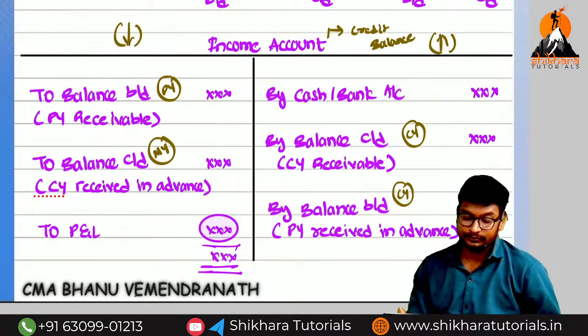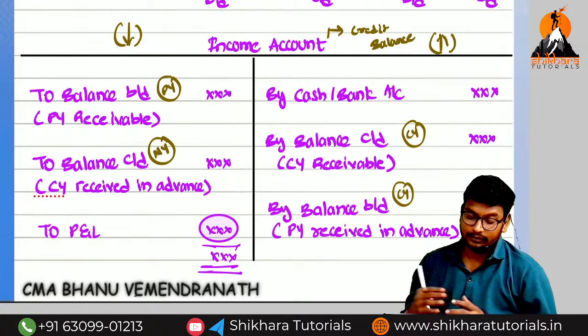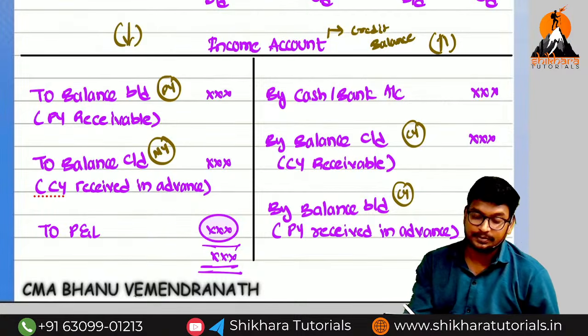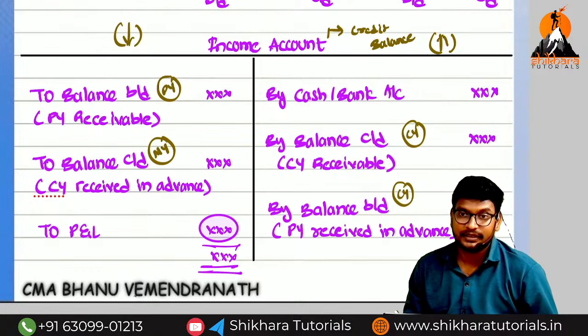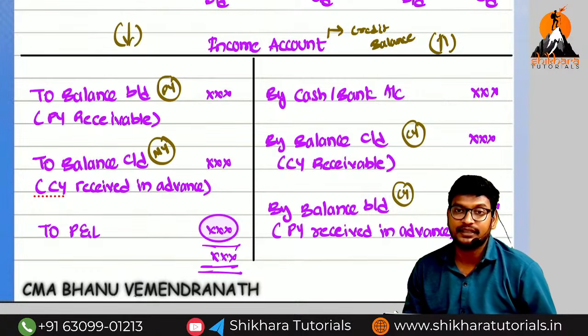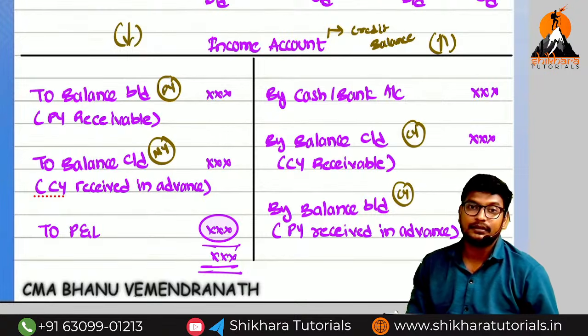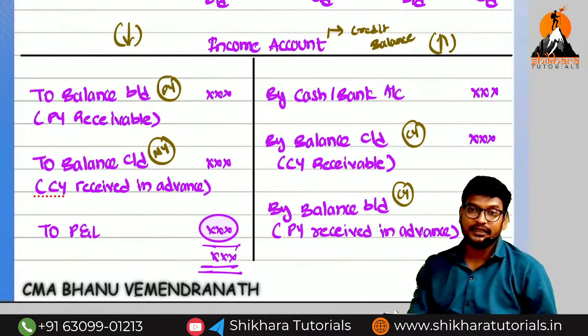Okay guys? If you draw the same account, we can convert it from the NPO point of view also. Sometimes they will give the receipts and payments account amount, and we can find out the income and expenditure amount. Sometimes they will give the income and expenditure account, and we can find out the receipts and payments. So the receipts and payments account is nothing but cash and bank, and the P&L account is nothing but the income and expenditure account.